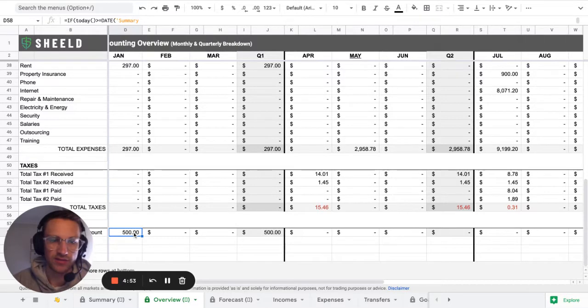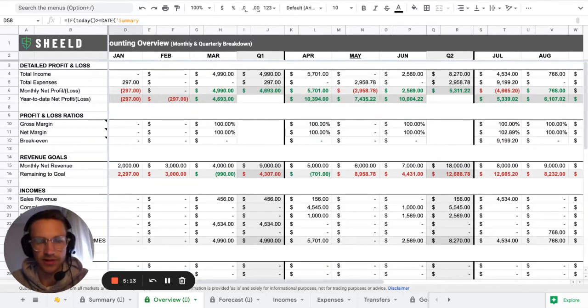And here it's transfer. So let's say you transfer money from your business or your incorporation to your personal account. You want to make sure you keep track of that, because the amount you transfer from your business to your personal account is what you're going to be taxed for in your personal tax report at the end of the year. Well, at least that's how it was working in Canada. I'm not sure if it works the same way where you're based, but that's how it works in Canada.